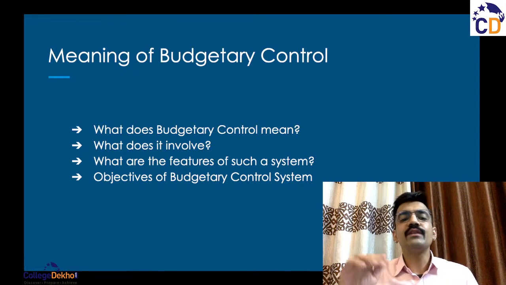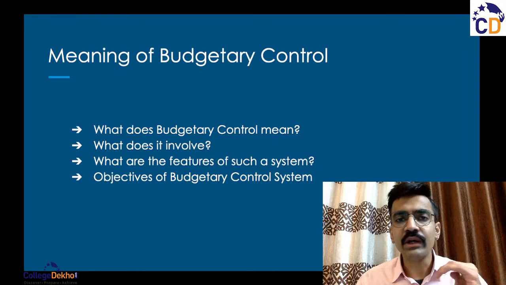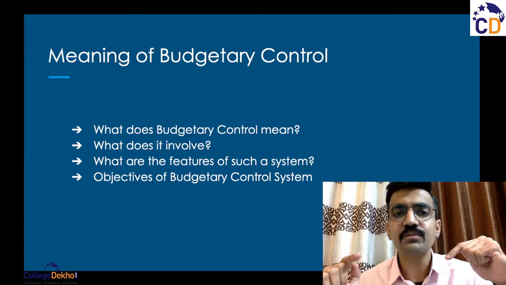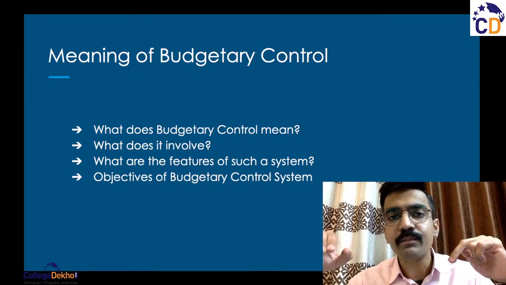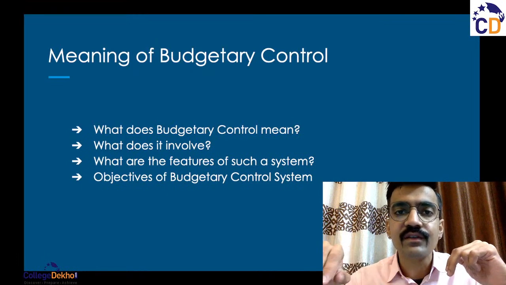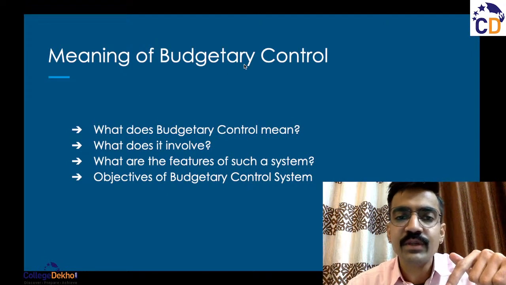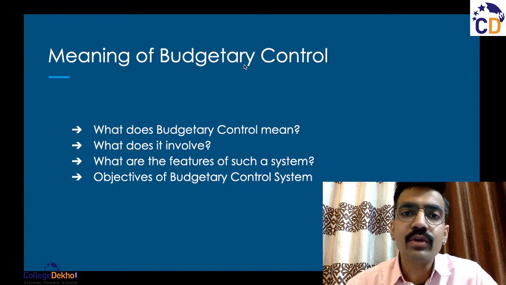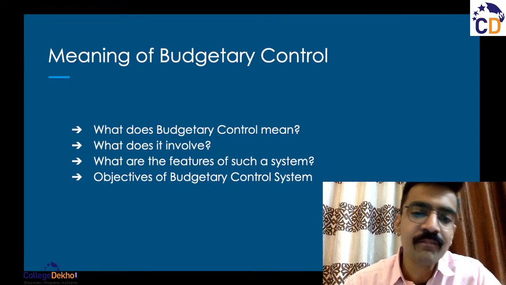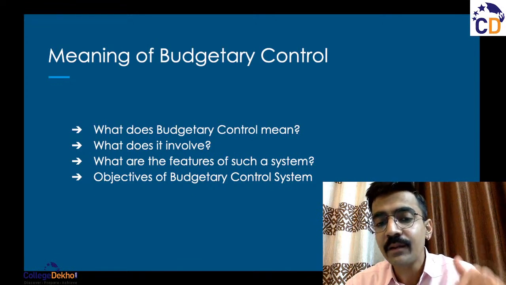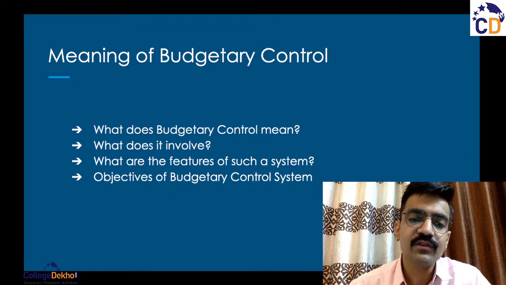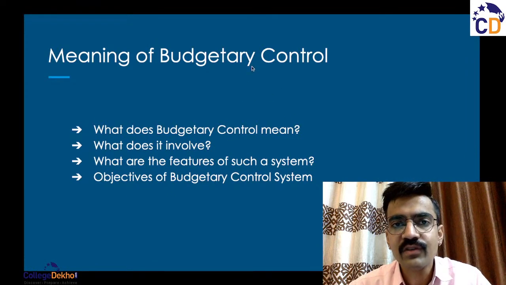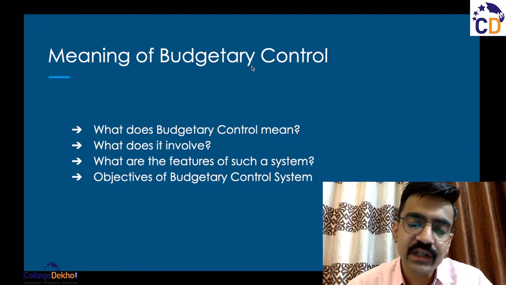But if you know that this is my goal, if I am at point A, and if the goal is to reach point B in terms of sales revenue, then you already have a path that is planned. And using this system of budgetary control, you can plan out the budgets of different departments, you can plan out the budgets of different projects, and it helps you in reaching the goal, right? So the first feature of the budgetary control system is determining the objective that has to be achieved by the business.